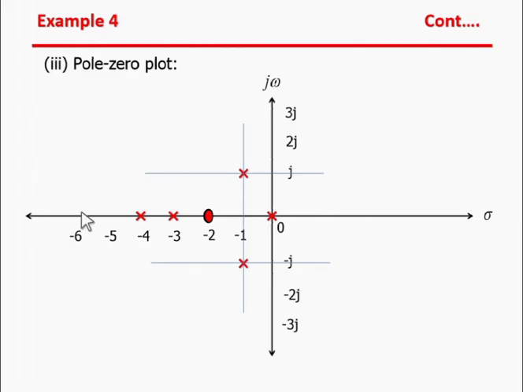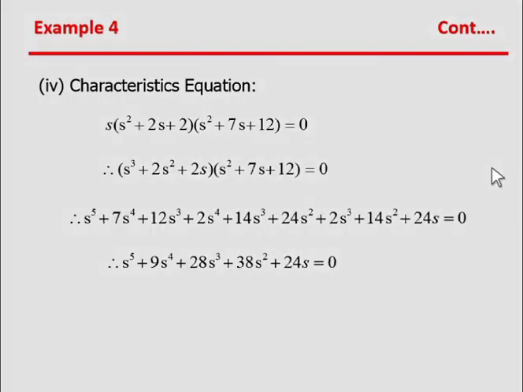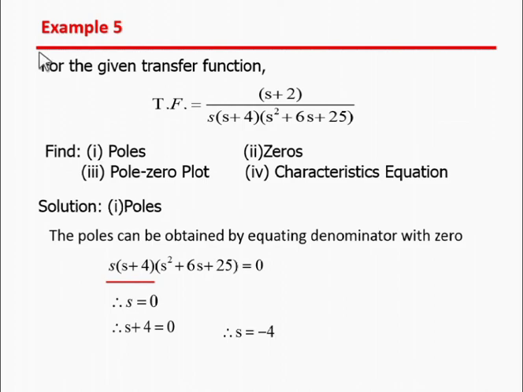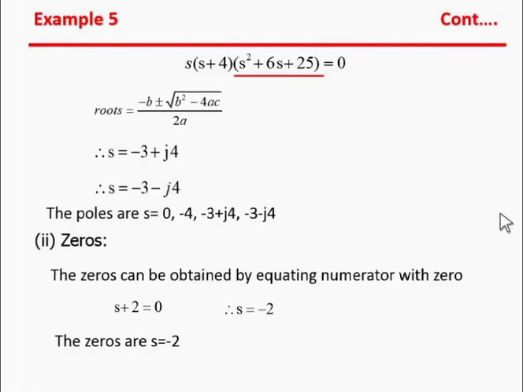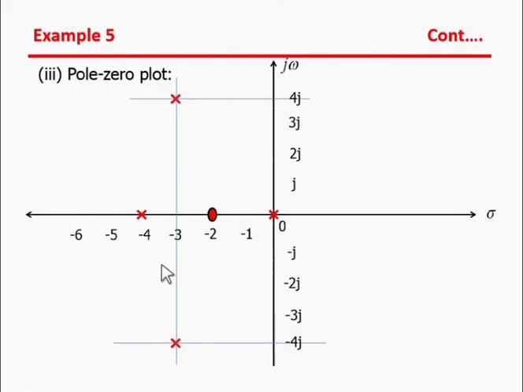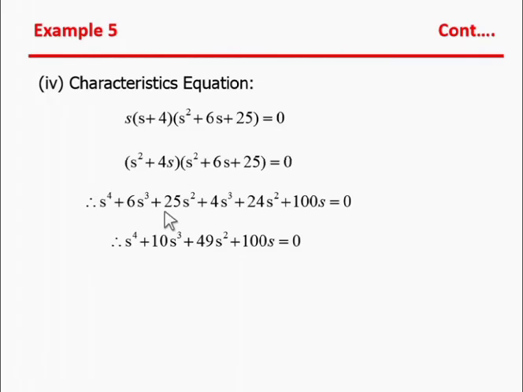This is the pole zero plot of example 4, and this is the solution of example 5, and this is the pole zero plot of example 5, and the characteristic equation.